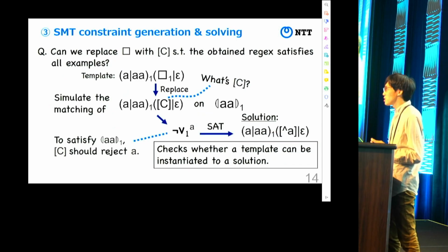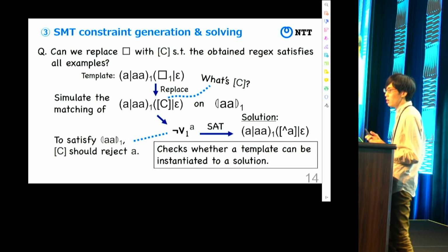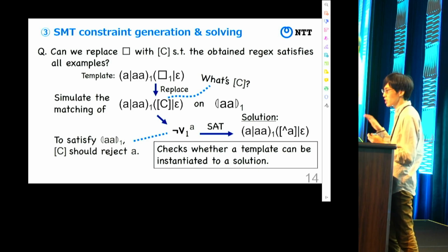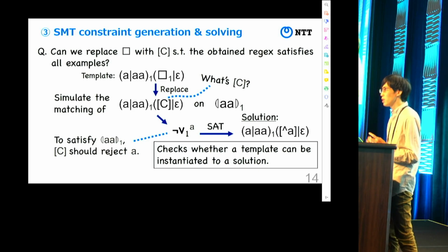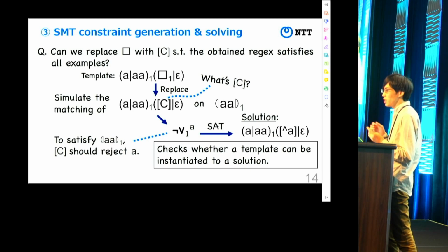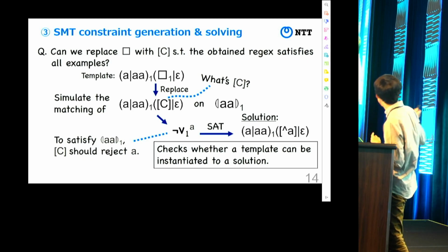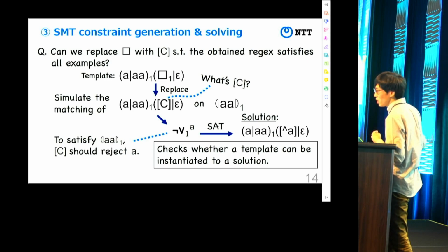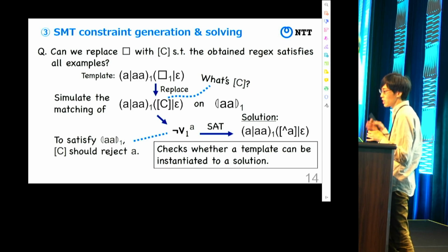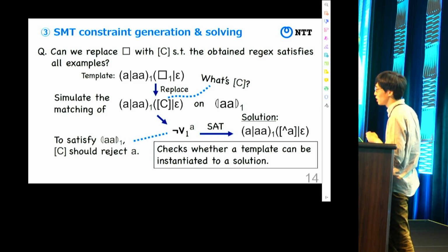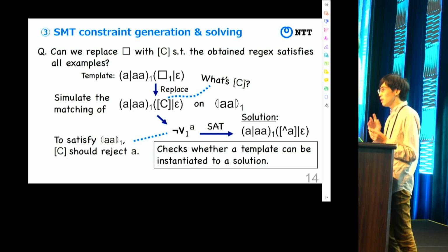Then, in the final step, we check whether the template has a solution or not. To check this, we try to fill the holes with a set of characters satisfying all examples. But the question is, how to define the set of characters, or is it impossible? To check this, we simulate the matching on each example and collect the information for satisfying the example as an SMT constraint. And if the SMT constraint is satisfiable, then we have a solution.